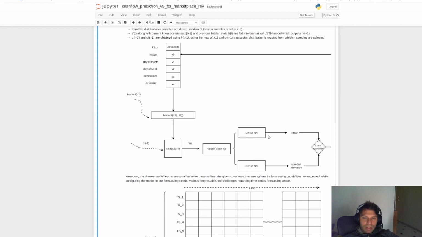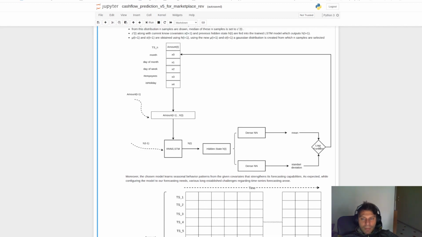And then there are two density networks. The one is predicting the mean value of the time series. The second one, the standard deviation. These are then validated via the loss function that we are using, and then we can get the new amount. This loop is how this model is trained.